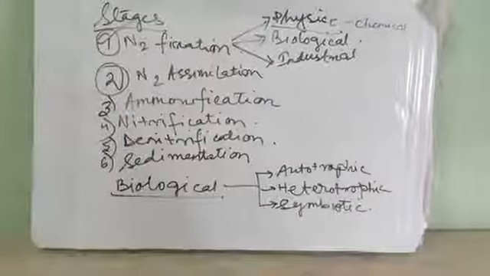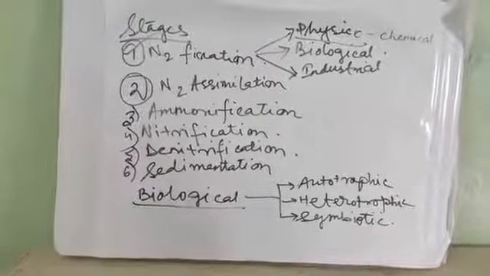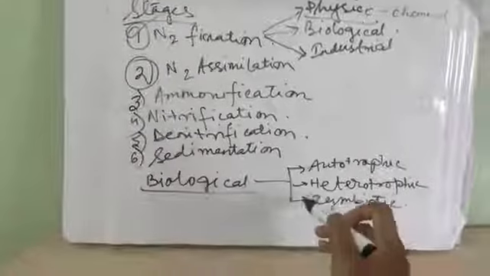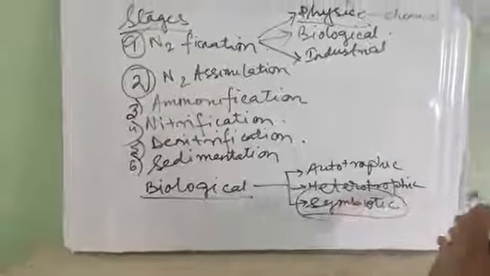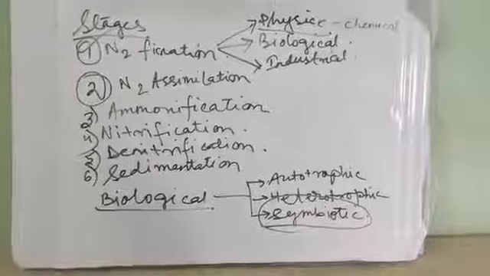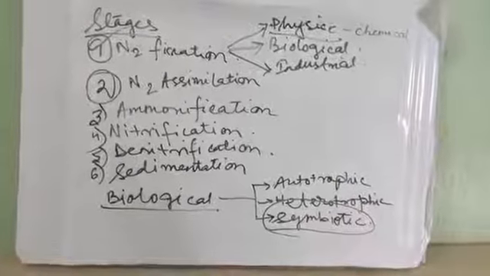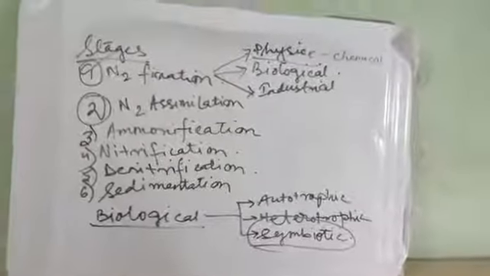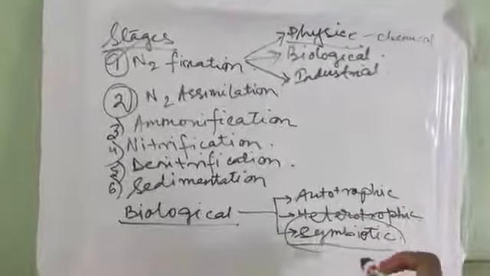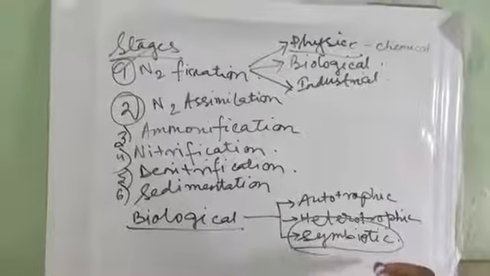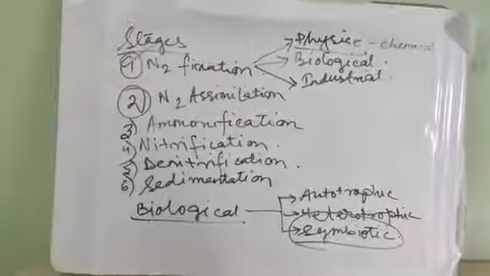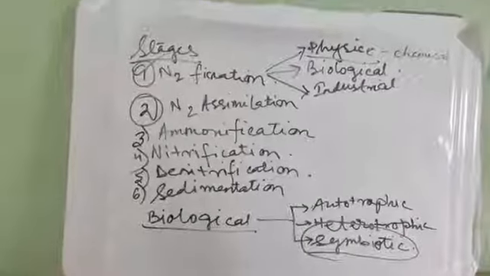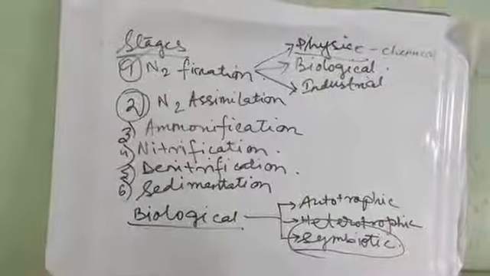Okay, symbiotic bacteria is what? That means this symbiotic bacteria is found in the leguminous plants. Leguminous plants are what? Their roots have small swellings. Within the swelling resides this symbiotic bacteria. The word symbiotic came from the word symbiosis. Symbiosis means mutualism. Okay, that means a give and take policy.